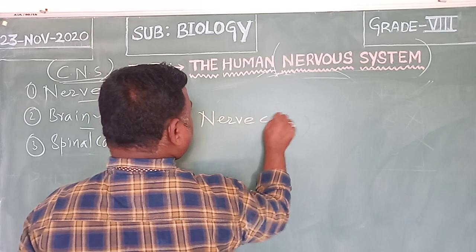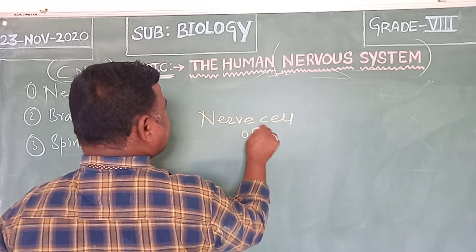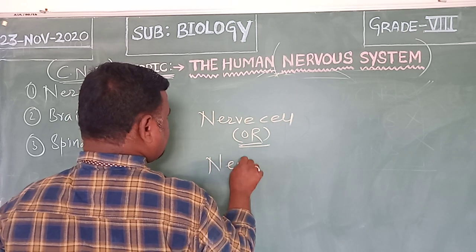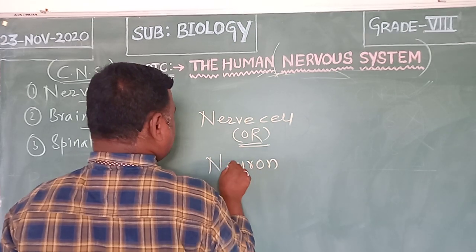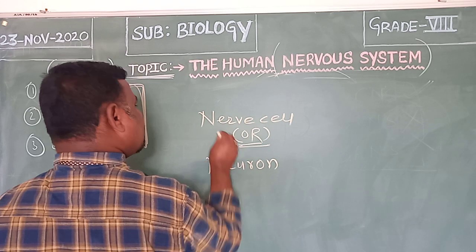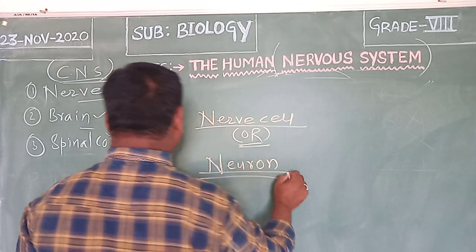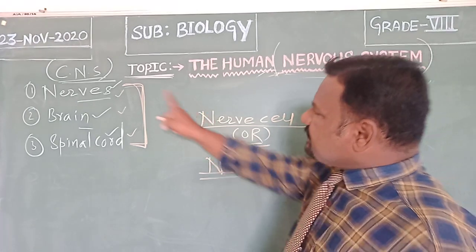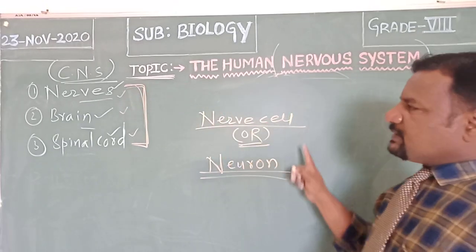nerve cell, or we can call it a neuron. Nerve cell or neuron. Don't get confused, children. There is a lot of difference between nerves and nerve cell.